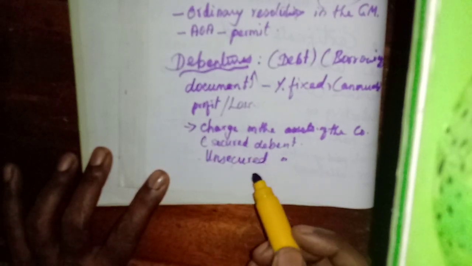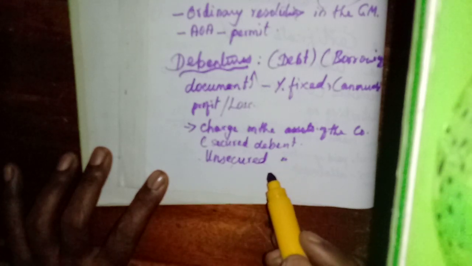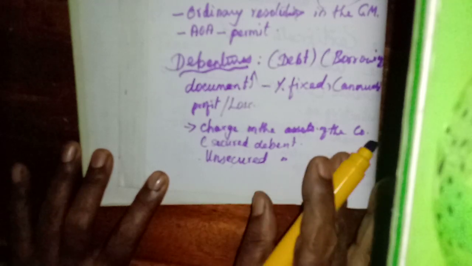That is secured debentures. But the unsecured debentures do not have any right on the asset of the company. If the company has not paid the amount, they do not have any security.